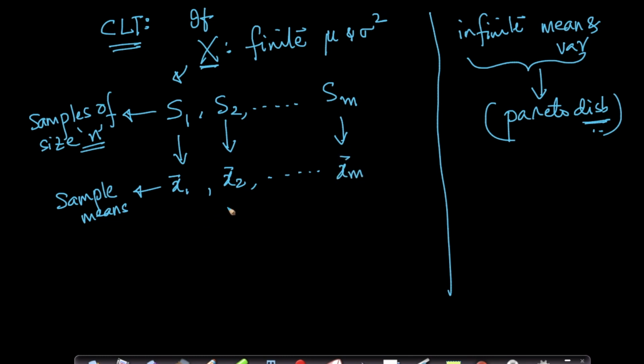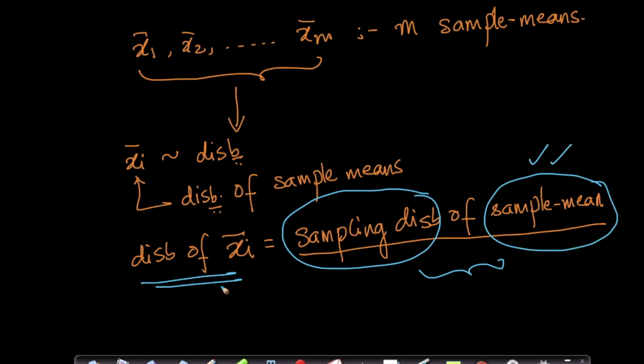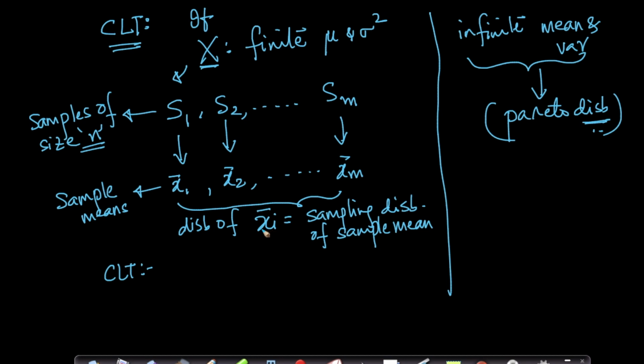Now comes the best part. These sample means have a distribution, which is the distribution of xi bar. What is that distribution called? The distribution of xi bar is called the sampling distribution of the sample mean. We just learned that, right? I defined the sampling distribution of the sample mean just a while ago in the previous discussion.